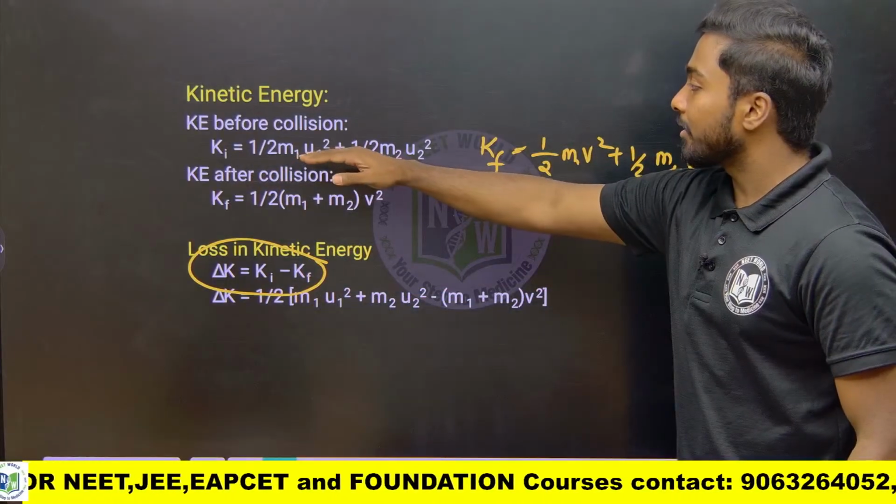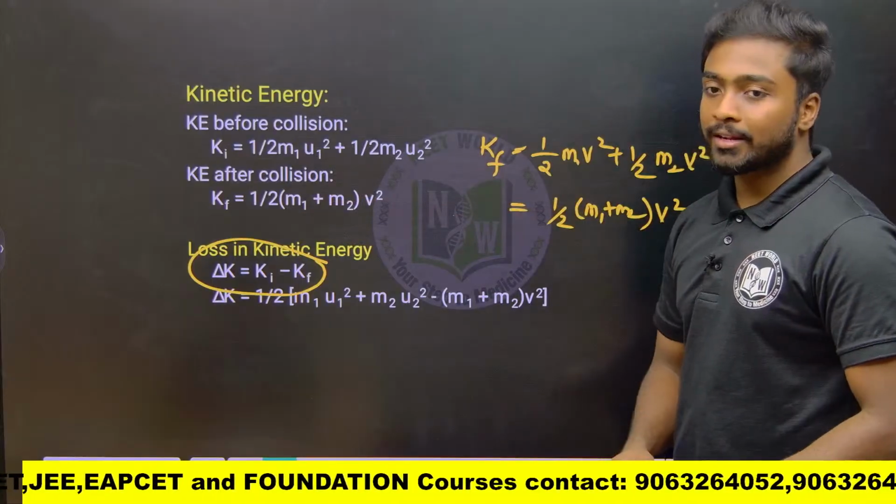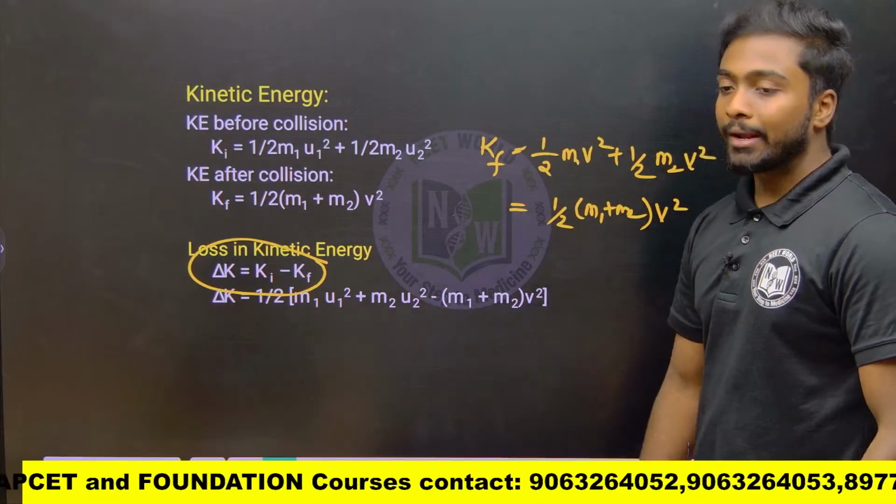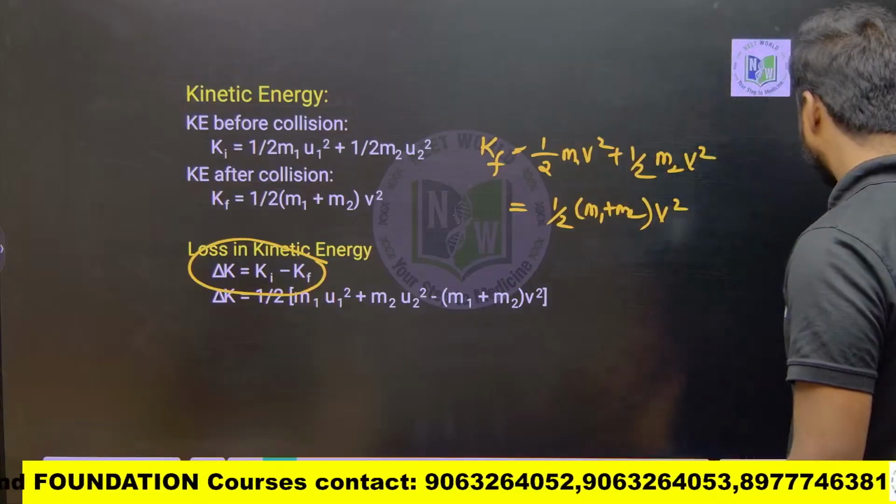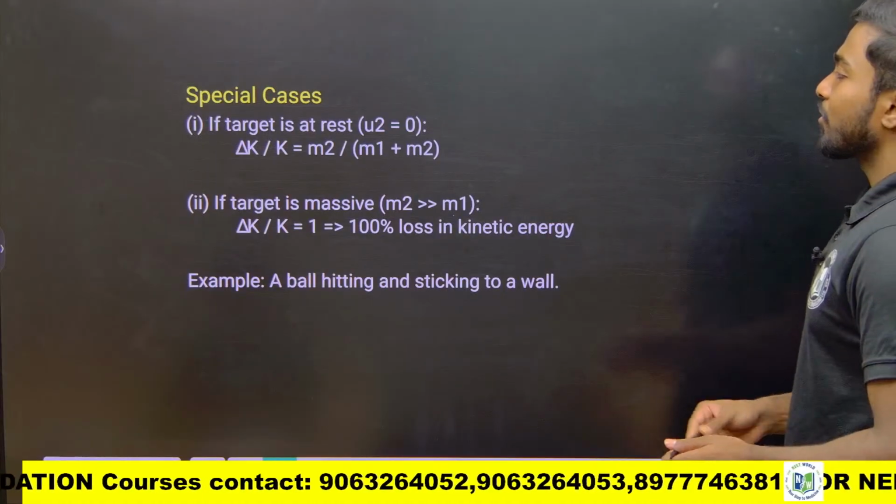So initially their kinetic energy is there. Finally some kinetic energy is there. So if you subtract both of them, you will get the loss in kinetic energy. Okay. So for this also a special case is there.